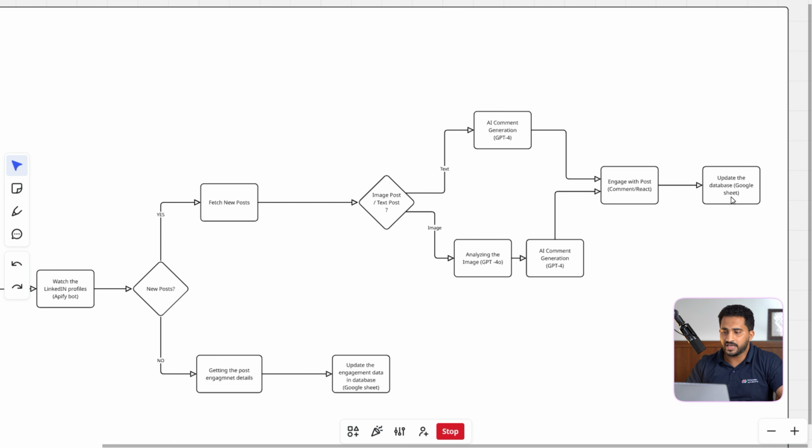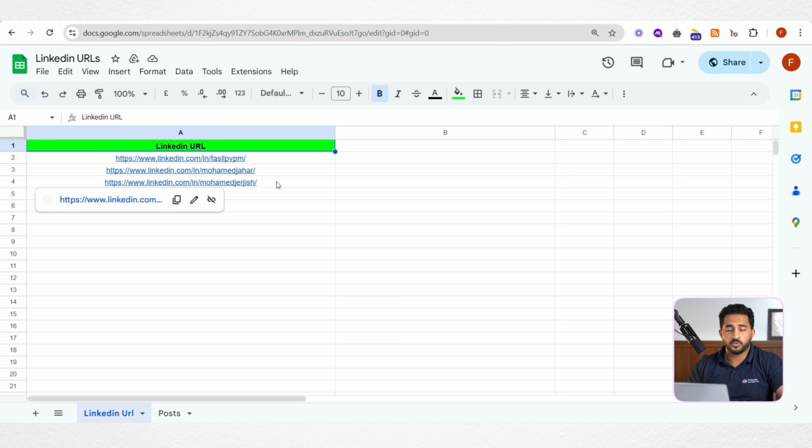So here we are using the tools. For the first one, Apify bot, and we are using Google Sheet as the database. And as always, we are using make.com as our integration platform. So this is the structure of our database, LinkedIn URL. In the first sheet, named LinkedIn URL, we are inputting all the LinkedIn URLs that post about AI and automation in this example.